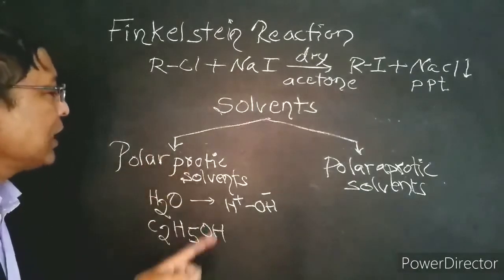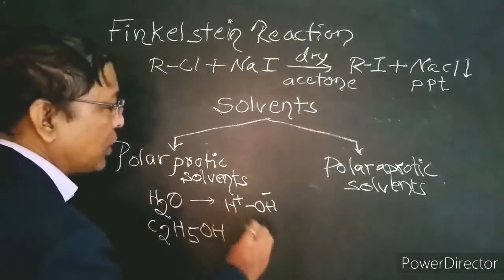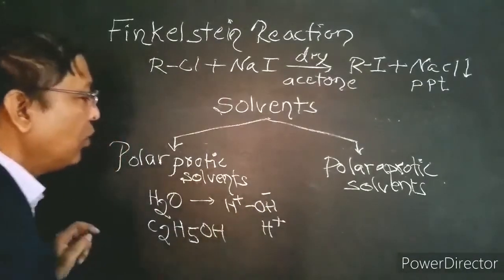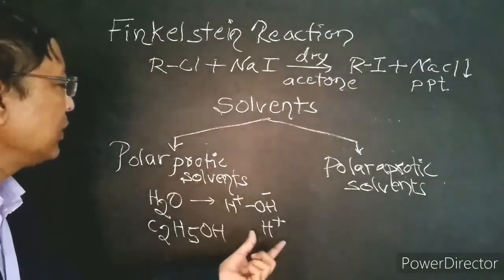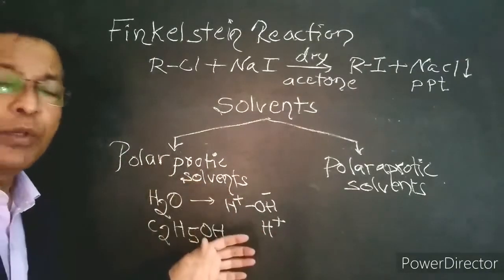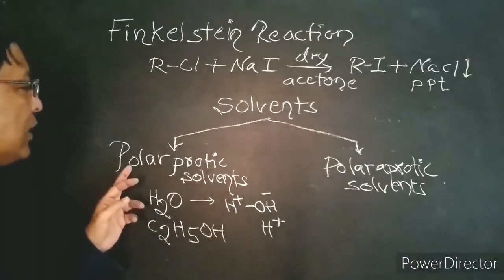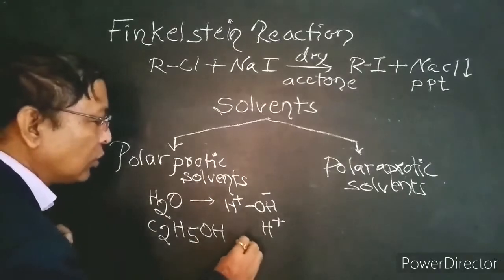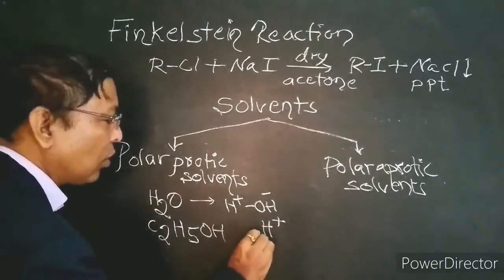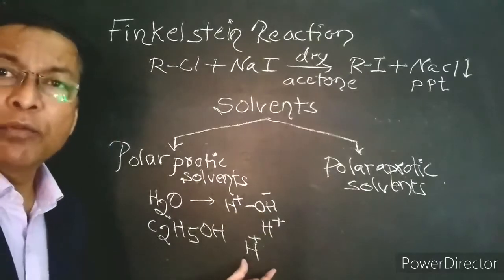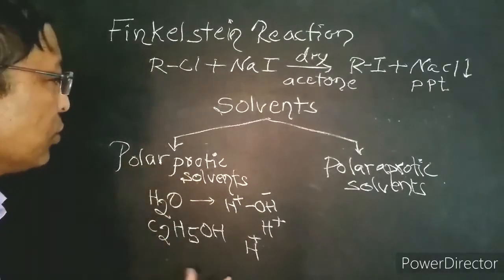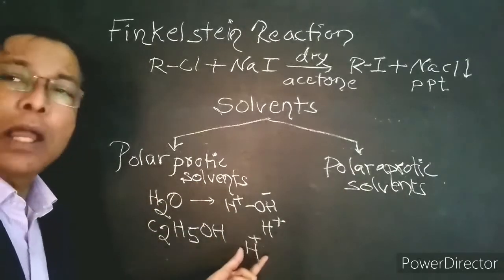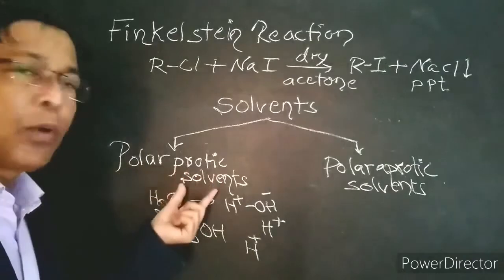Then why is it called protic solvent? This water produces H plus ions. H plus ion is called proton. Therefore, the solvents which produce H plus ions are called polar protic solvents. Similarly, ethyl alcohol is also polar and it also produces H plus ions. Therefore, it is also a polar protic solvent. So, we can define: solvents which produce H plus ions are called polar protic solvents.